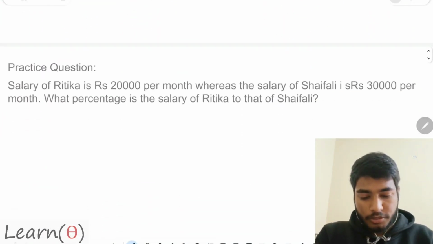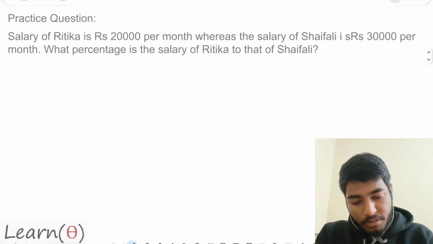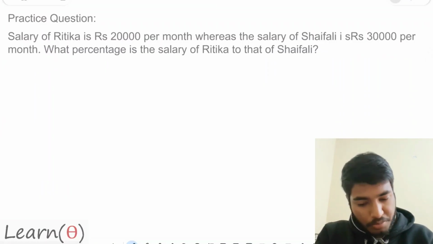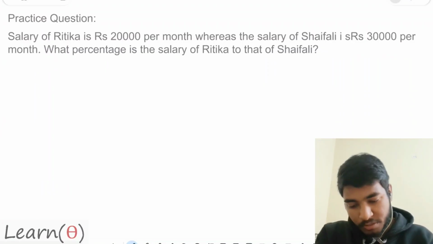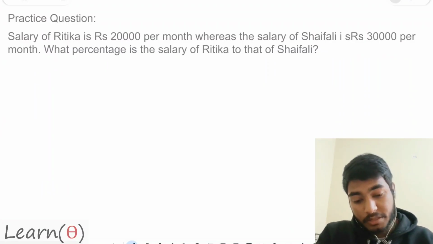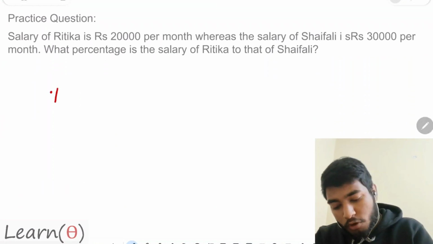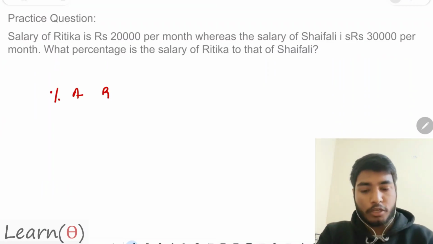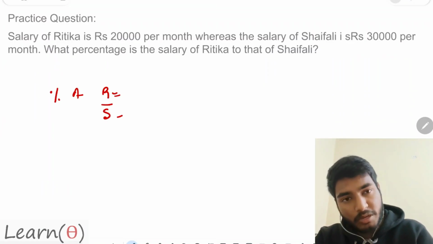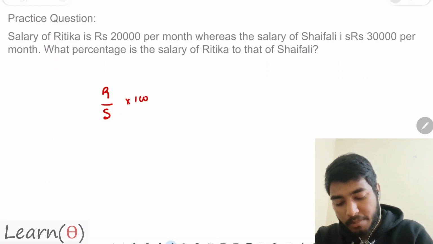Okay guys, sounds good. So let's go to the next part. The salary of Ritika is rupees 20,000 per month, whereas the salary of Shefali is rupees 30,000 per month. What is the percentage of Ritika to that of Shefali? Good question. Since it is 'to that of', Shefali will be in the denominator and Ritika in the numerator, and to get the percentage I will multiply by 100.